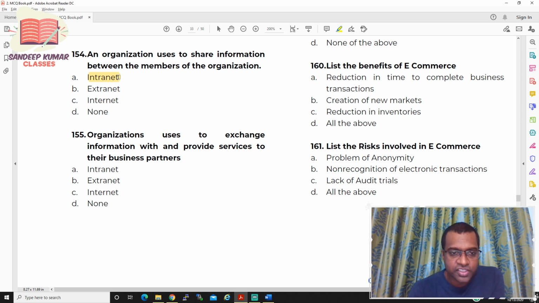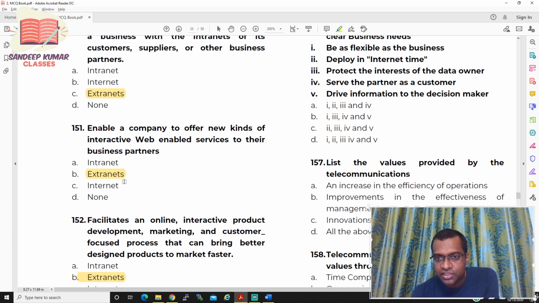An organization uses dash to exchange information with and provide services to their business partners. Again, we want to cover everything. That is the reason we change the sentences, but the answers will be the same. So business partners, 155, the option is extranet. Now let us go to question number 156.